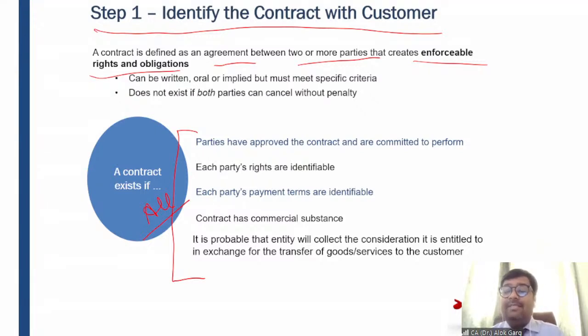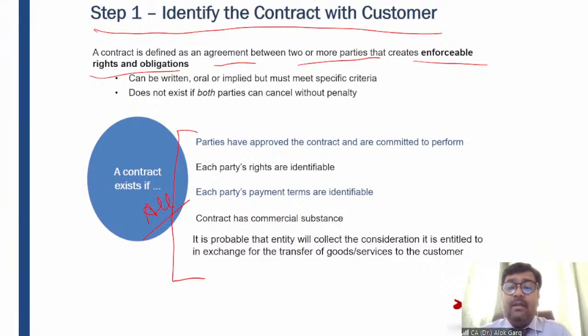Okay, so we can say that the contract has a commercial substance when there is an exchange of different goods or services. Okay, when there is an exchange of non-similar goods or services: DLF is selling a building to Mercedes, and in return Mercedes is selling a car to DLF, right? So of course this property and this car are two different things. These are two different goods or services. These have different uses. Okay, and hence we can say that even in this case this contract has a commercial substance, right?